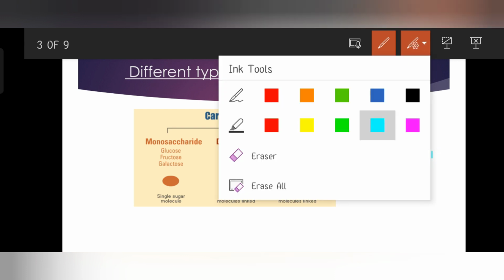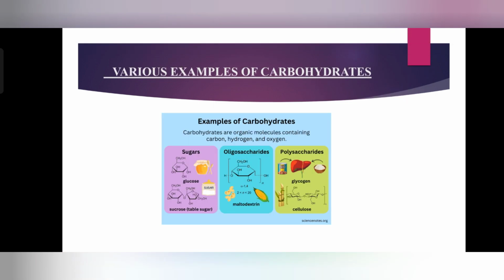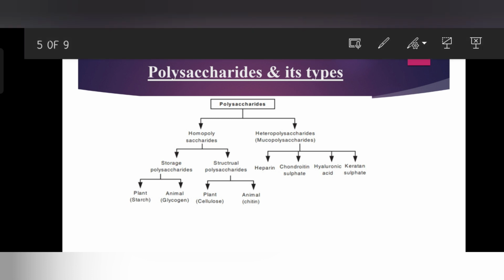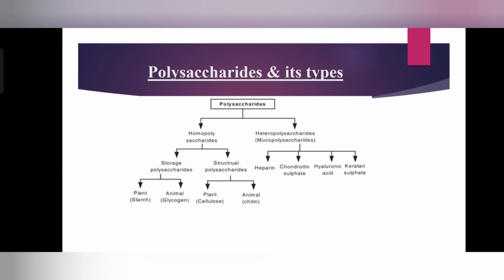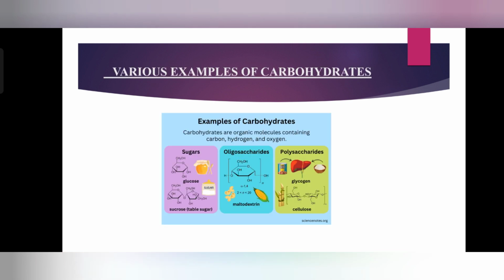Next we will move to the various examples of carbohydrates. Through this table you can see different examples of carbohydrates which are useful in your daily life, like sugars, glucose, or sucrose, table sugar. Here are different types of oligosaccharidic compounds. This is a chain structure of glucose.